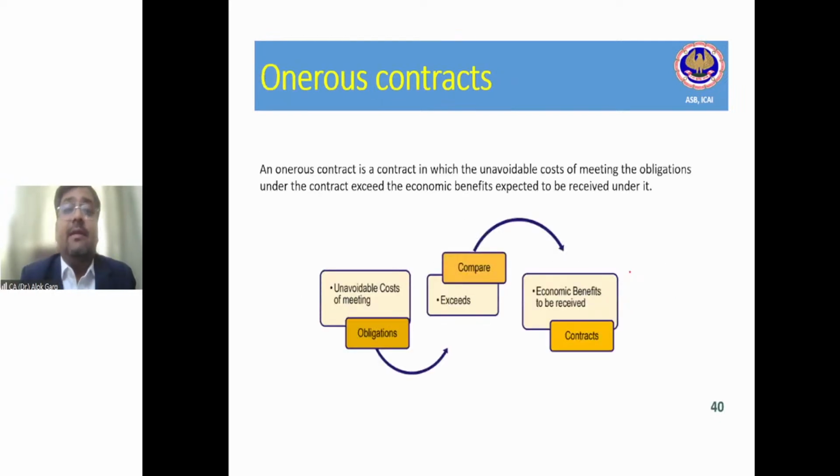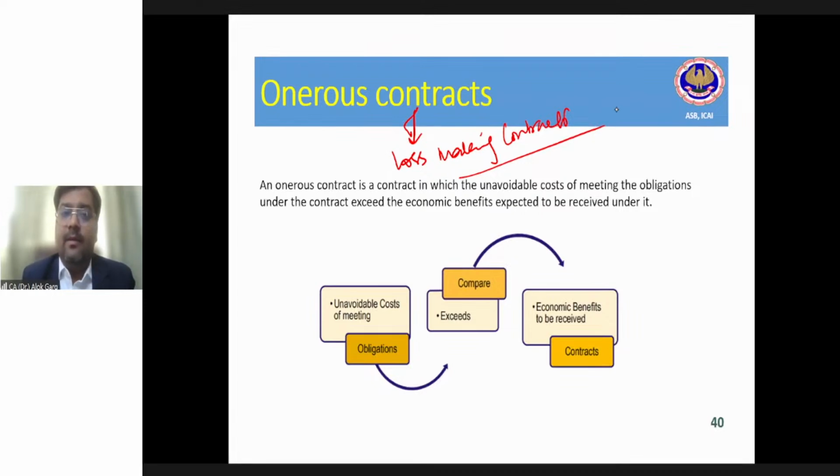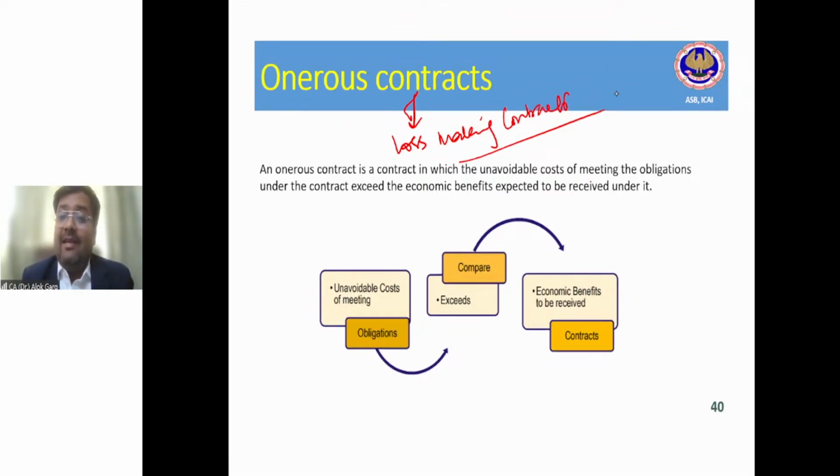What is an onerous contract? In simple language, these onerous contracts are loss making contracts. An onerous contract is a contract in which the unavoidable cost of meeting the obligation under the contract exceeds the economic benefit expected to be received under it.